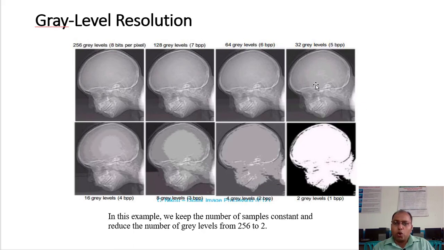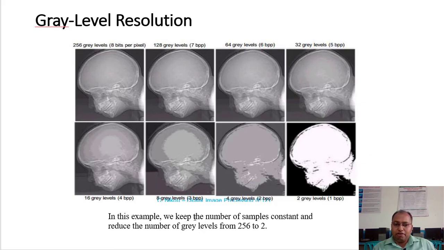Likewise we keep reducing the number of bits, and finally this is a black and white image, like an X-ray, in which we have used only 1 bit per pixel. This is the gray level resolution. Gray level resolution degrades whenever we reduce the number of bits per pixel.